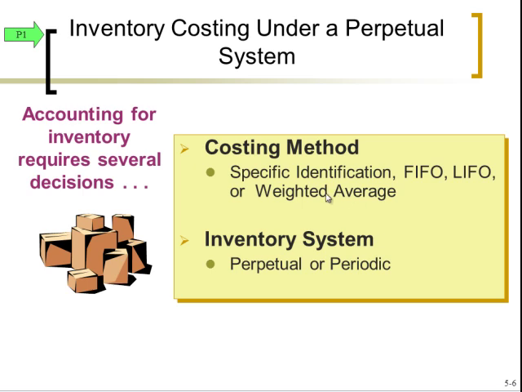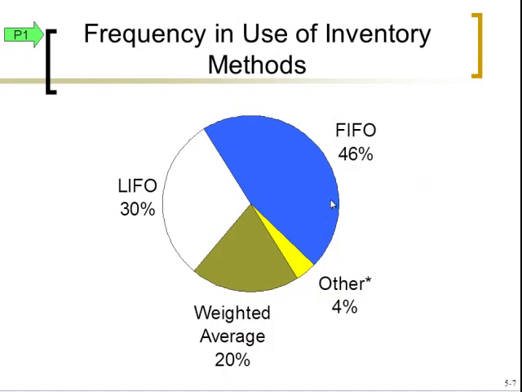For the costing methods, we're going to talk about 4 different types today: specific identification, FIFO, LIFO, and weighted average. FIFO is by far the most commonly used. LIFO is second. The one thing I'll mention with LIFO is that depending on how the United States, if and when we move to the international standards, LIFO may no longer be allowed. Current international standards do not allow it. So I would imagine most of those companies will move to FIFO.